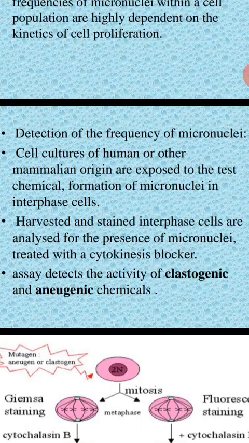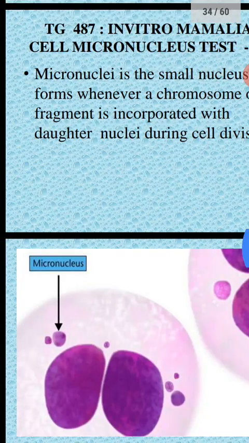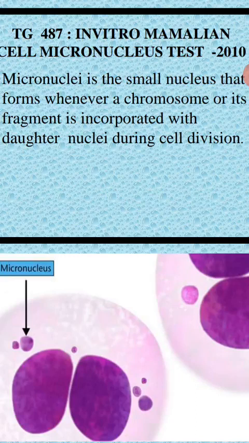Clastogenic is nothing but a chromosomal damage effect. This is called a clastogenic effect. Okay, so are you clear on the principle involved in the micronucleus assay?